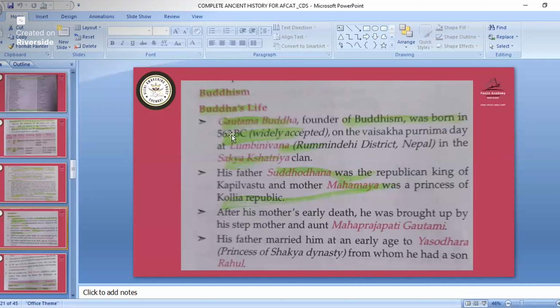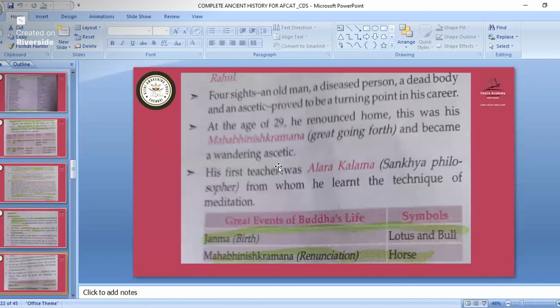And why was his name given as Gautama? Because when his mother Mahamaya died, he was brought up by his stepmother and aunt Mahaprajapati Gautami. That's why they gave his name as Gautam Buddha. This is not of that much importance. Okay, now we'll see the other part.